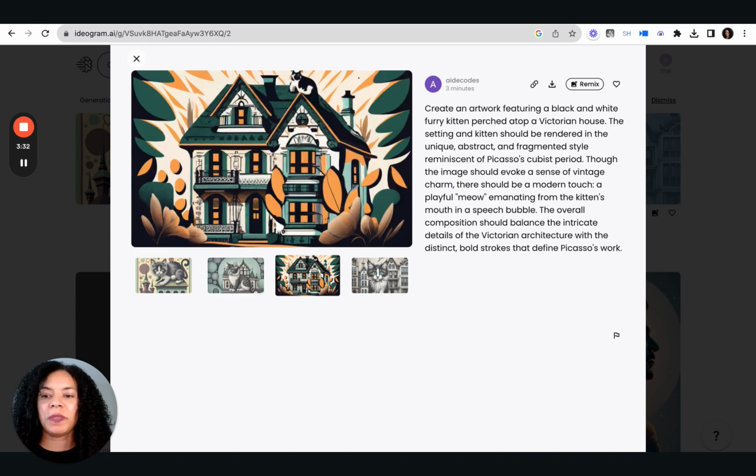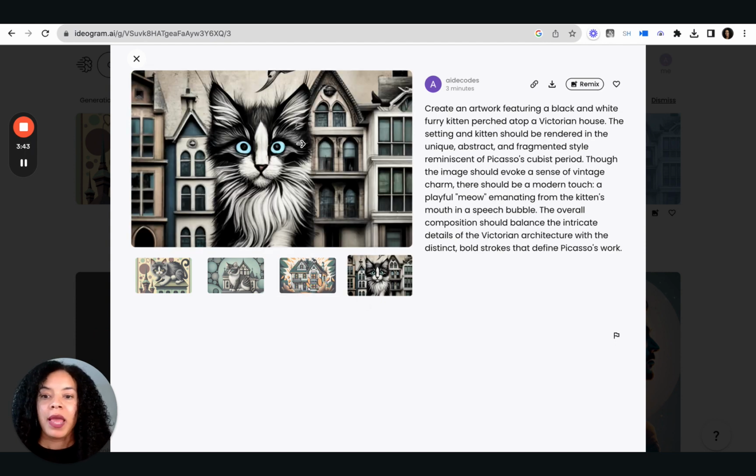I am a little disappointed that none of the ones from Ideogram got a meow in a speech bubble, when it's supposed to be really good at that. I don't know what this is on top of that house. It should be a cat, but it doesn't look like one. And then this one, I do like this image, but I'm not as impressed because it did miss the meow. I do also understand I gave it a hell of a prompt, just so y'all can see the difference between a big prompt versus a smaller prompt.